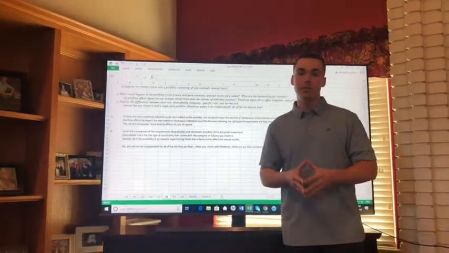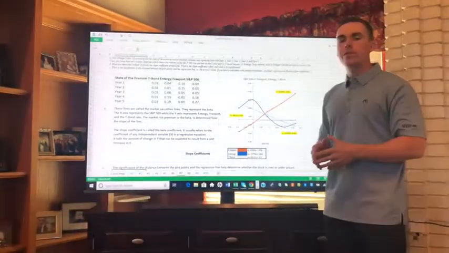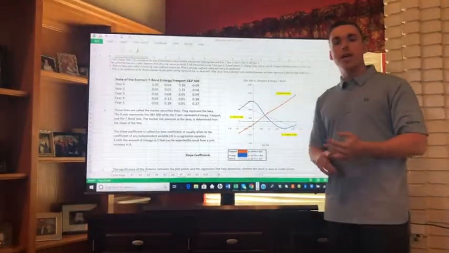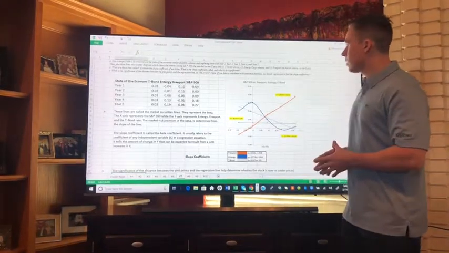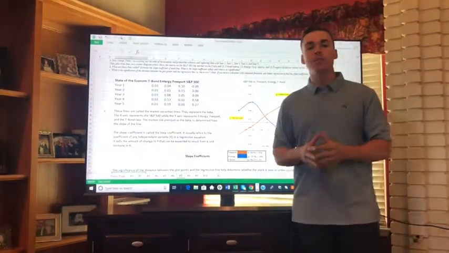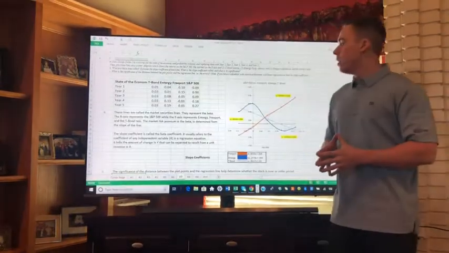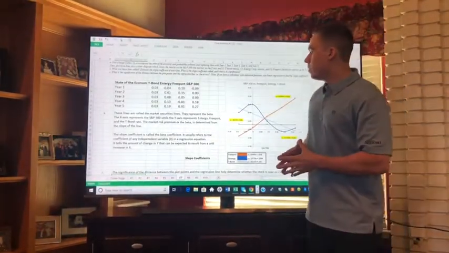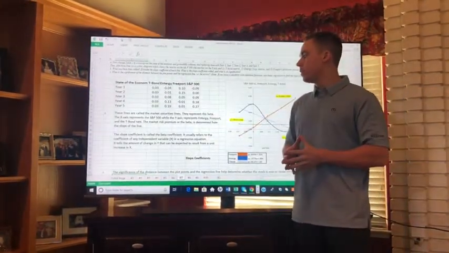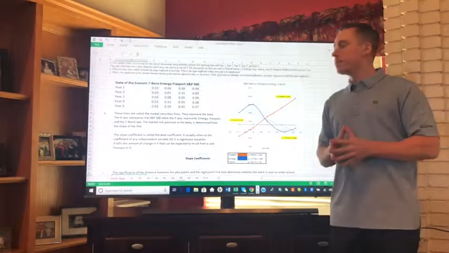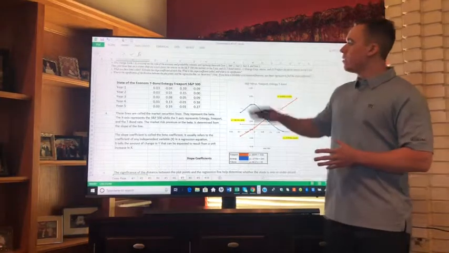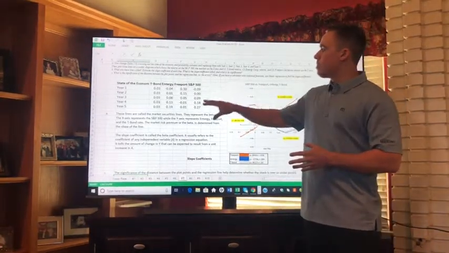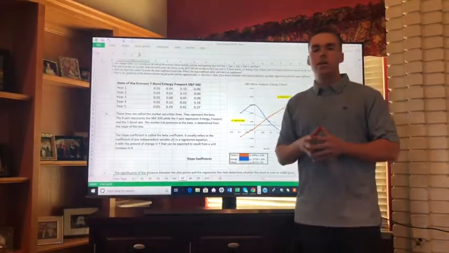So as you can see here, we ran a regression of the S&P 500 versus Freeport, Entergy, and the T-bond rate. And these lines here are called the security market lines, and they represent the beta or the risk. And so our independent variable, which was X, was the S&P 500 in this case, and the Y variable in this case was the T-bond rate, Entergy, and Freeport. And each one of these has a direct impact on a change on the S&P 500.